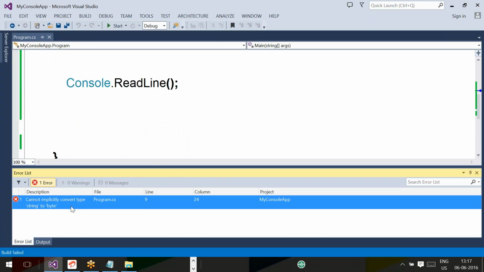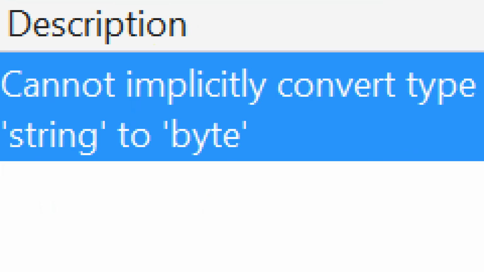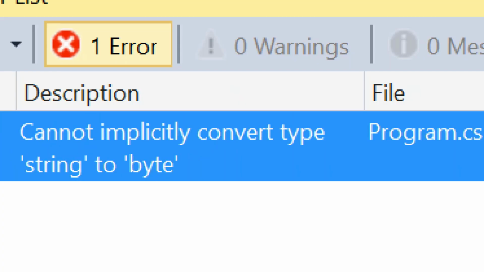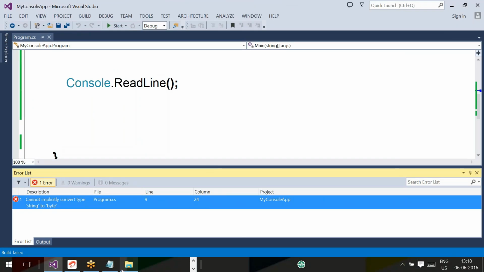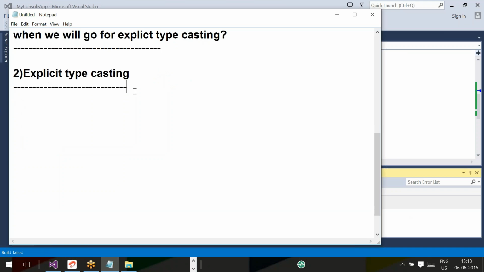Now you are getting an error. What is the error? Cannot implicitly convert type string to byte. And who is giving this error? The compiler. The compiler is telling: I cannot convert type string to byte implicitly. So you go for what type of casting? Explicit typecasting.